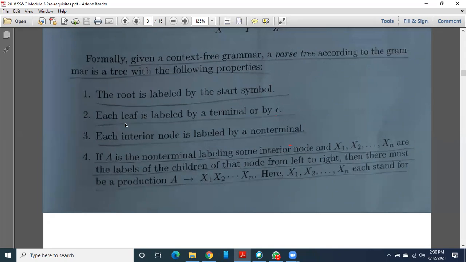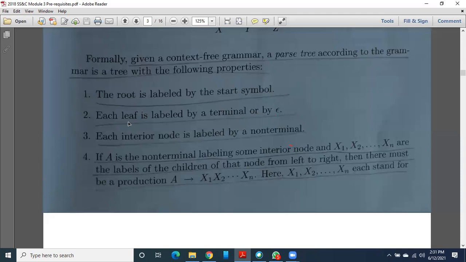Okay, so then each and every leaf node is labeled by a terminal, or else it will be labeled by the empty string, that is epsilon. Just now I told you what terminal means. It is just like a leaf. It is a dead end. After that you are not able to define it, no need to define it. So terminals or else empty strings will always be a leaf node in our parse tree or syntax tree.